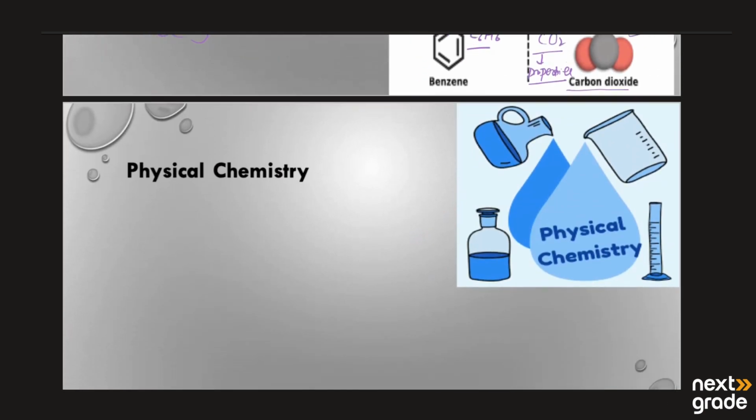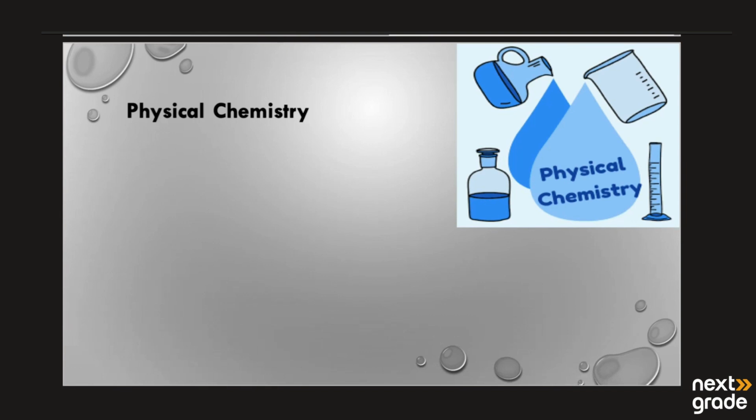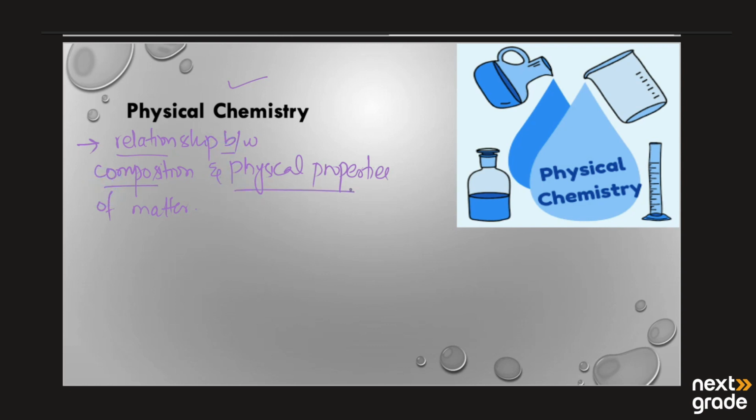Next, we have the third branch, that is physical chemistry. So what is meant by physical chemistry? Basically, it is defined as the branch of chemistry that deals with the relationship between the composition and the physical properties of matter. So physical chemistry studies the relationship between composition and the physical properties.